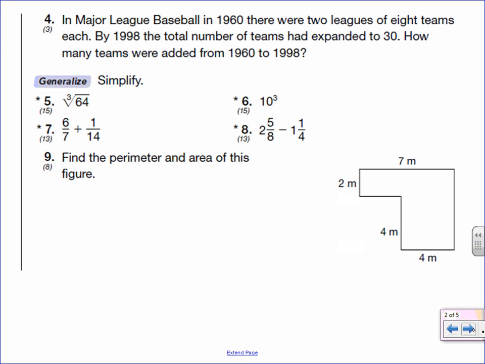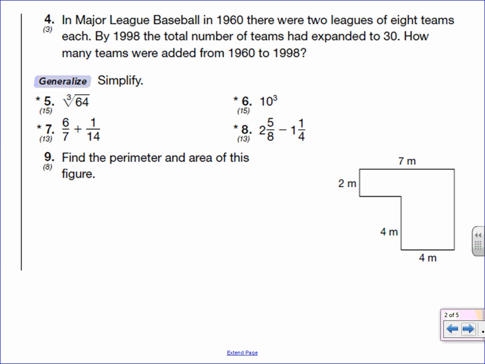All right, same thing in number 4. In Major League Baseball in 1960, there were 2 leagues of 8 teams each. By 1998, the total number of teams had expanded to 30. How many teams were added from 1960 to 1998? This one actually has 2 parts.